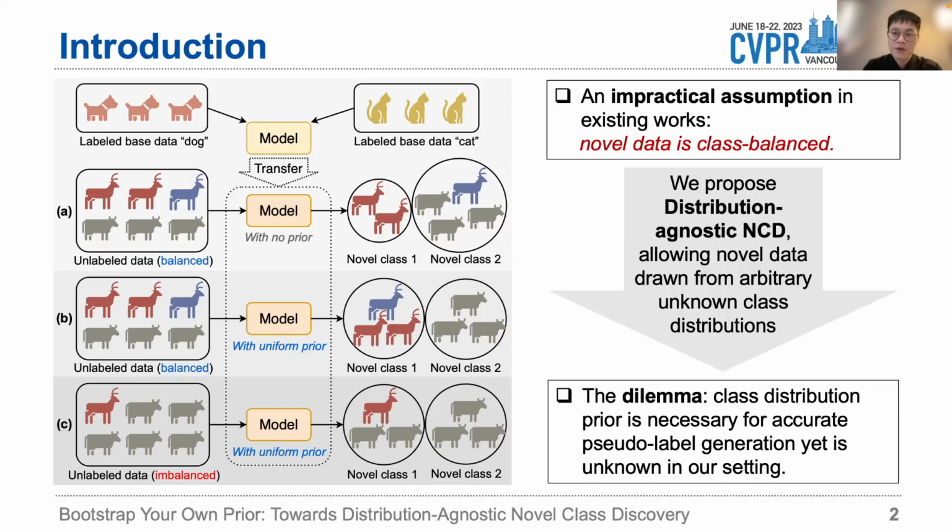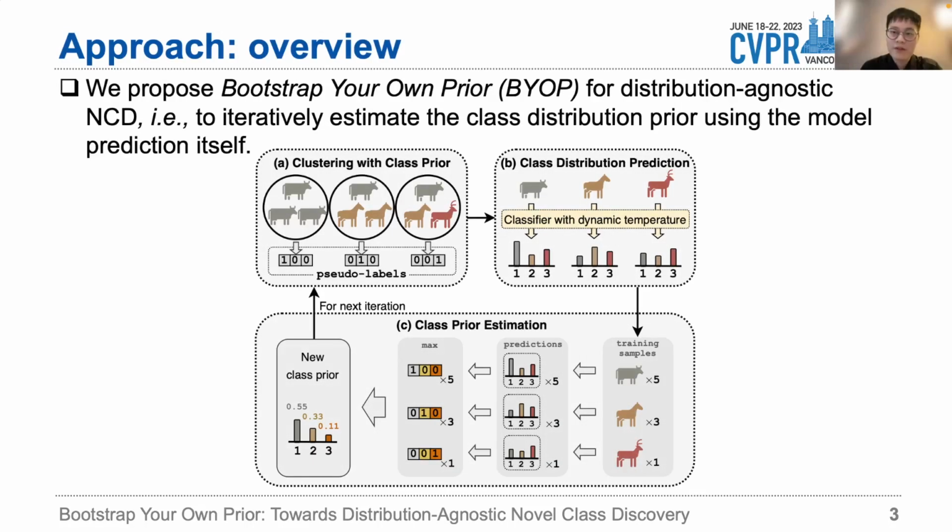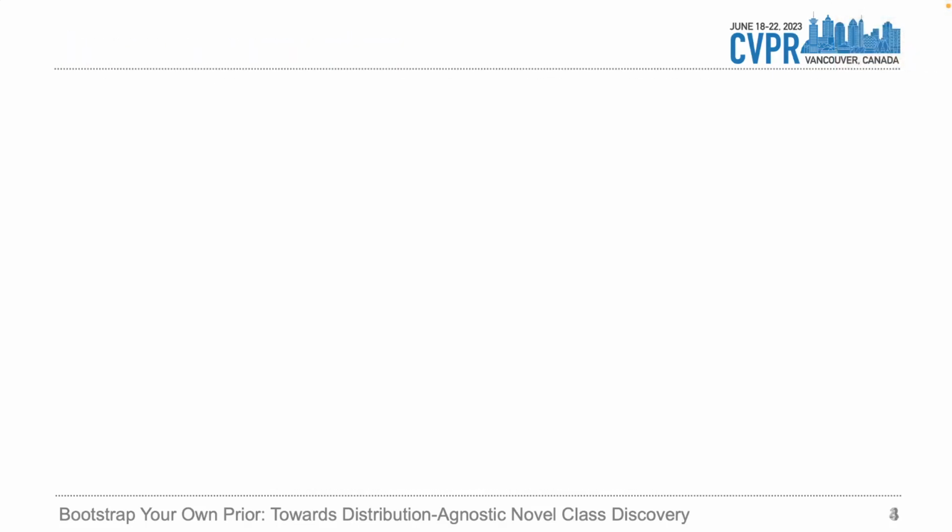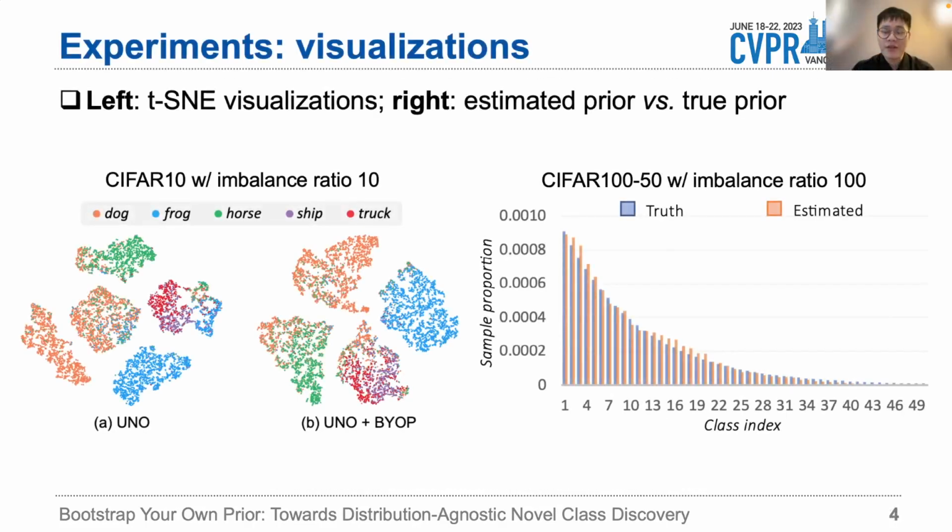In this paper, we propose a new setting, distribution-agnostic novel class discovery, the challenge of which lies in the dilemma that an accurate class prior is necessary yet is unknown. We propose to solve this dilemma by bootstrapping your own prior, which iteratively estimates the class distribution prior using the model prediction itself. The visualization shows that our method can produce more accurate cluster results under high data imbalance.